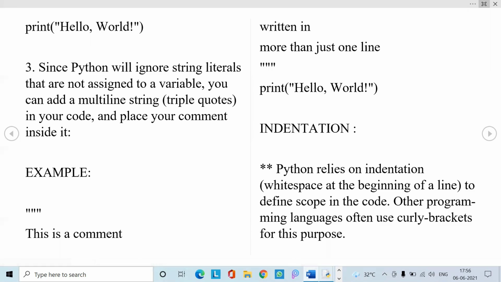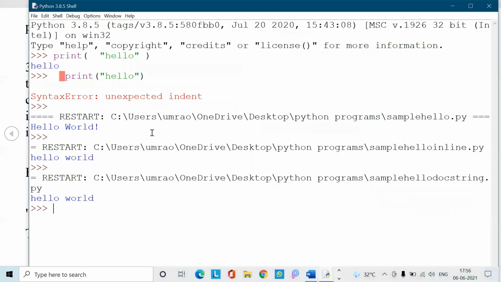Let us see the indentation of a print statement. I tried to write the print statement after some white spaces. So let us see what error was given to me. It gave me an indent error, a syntax error: unexpected indent. Because there is no need to leave this much space before my print statement of hello world, it gave me a syntax error.